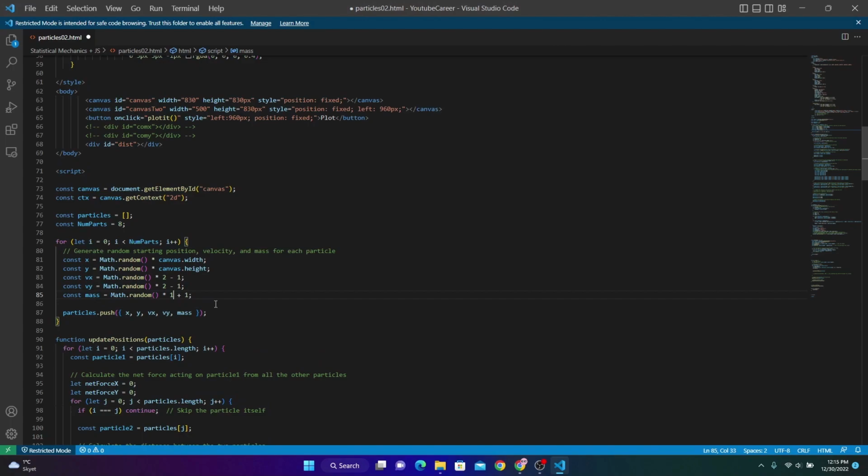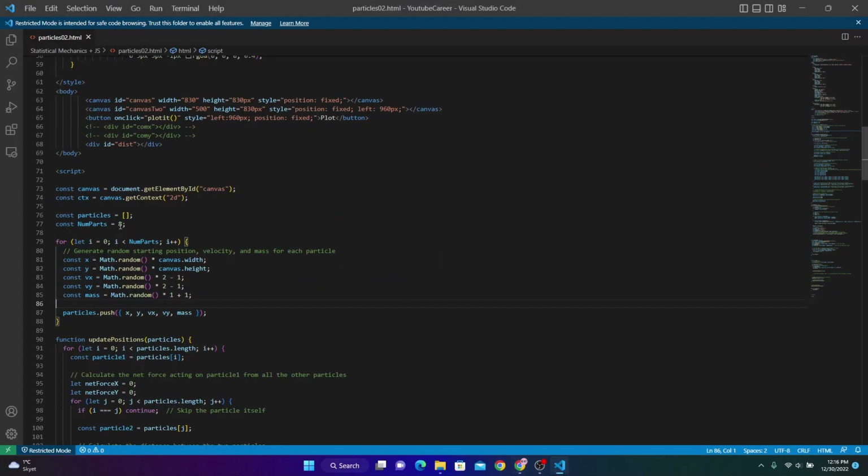Now let's decrease the mass and see what happens. You can see the same number of particles. I decreased the mass, and here's what happened. Interesting, right? Can you guess what's going to happen to the plot? No more rapid oscillations. The average distance is decreasing smoothly.